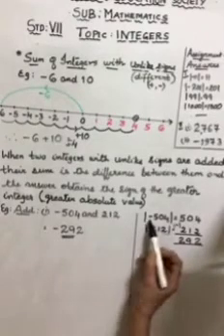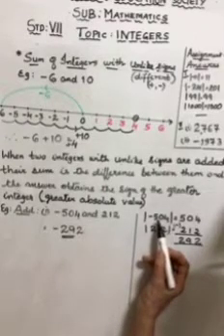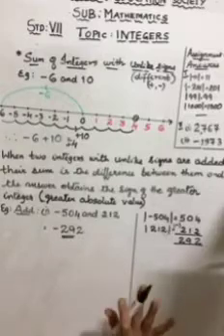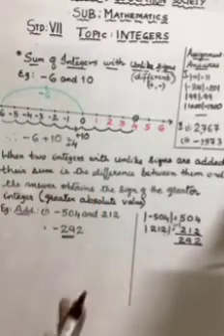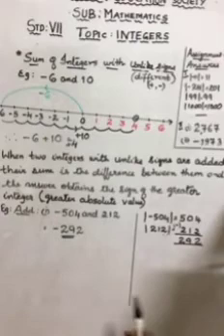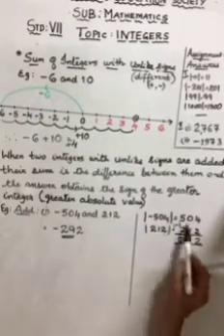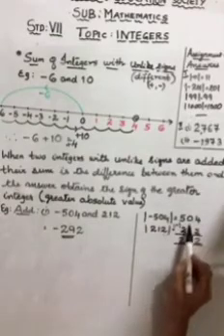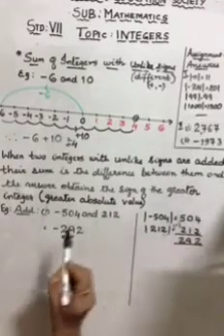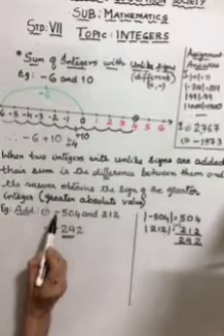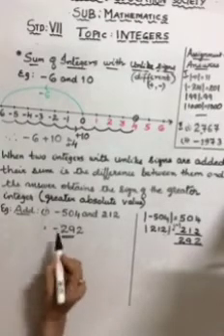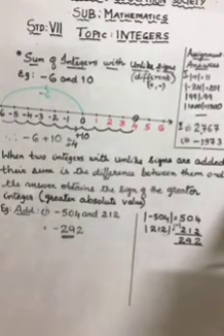Miss is saying minus 504 is much less than 212. Yes, because it is farther from 0. But we are looking at the absolute value. In this number, 504 is greater, but that number has got a negative sign. So our answer will have a negative sign.